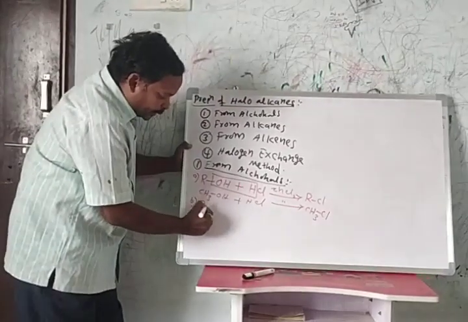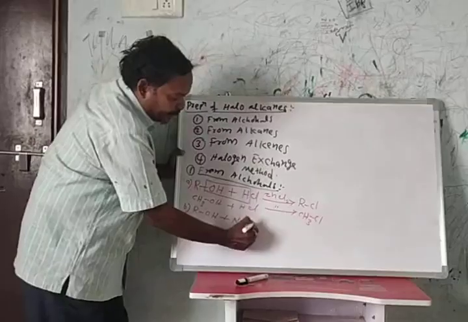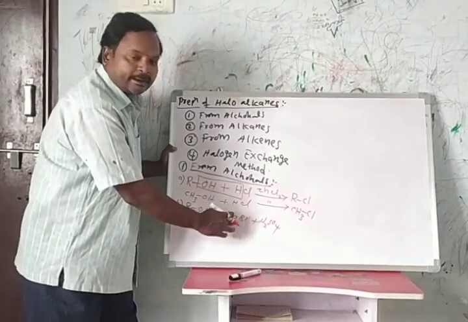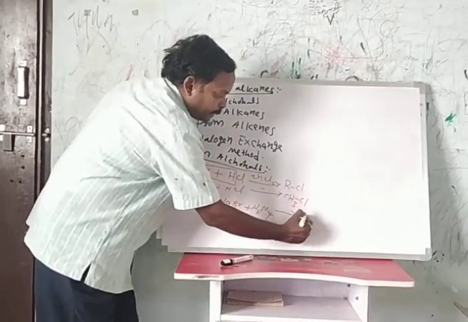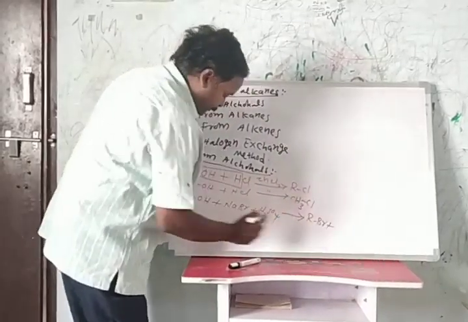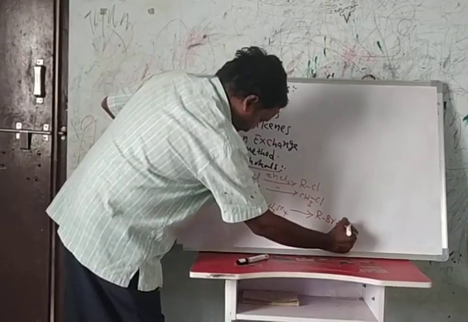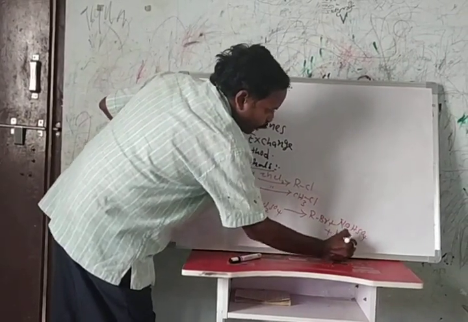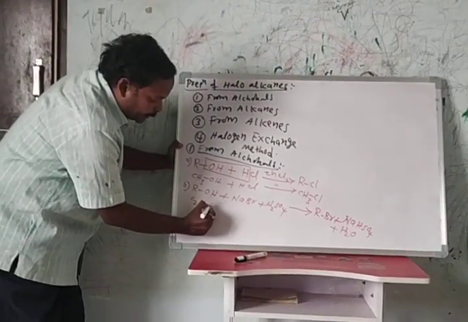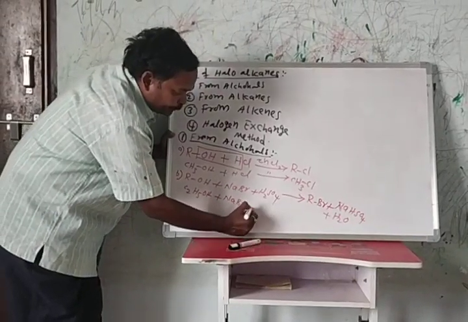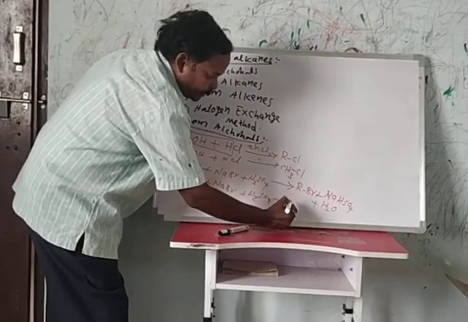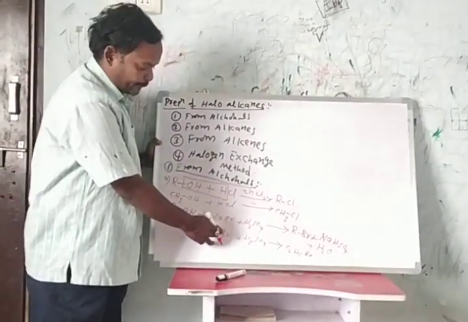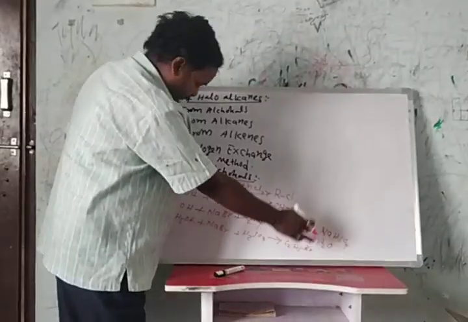Then the second one, when alcohol reacts with sodium bromide in the presence of concentrated sulfuric acid, it forms alkyl bromide, and sodium bisulfate along with water. Here, ethyl alcohol reacts with sodium bromide in the presence of concentrated sulfuric acid and forms ethyl bromide.